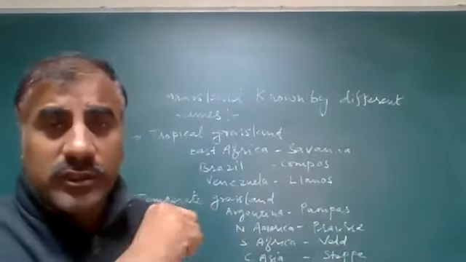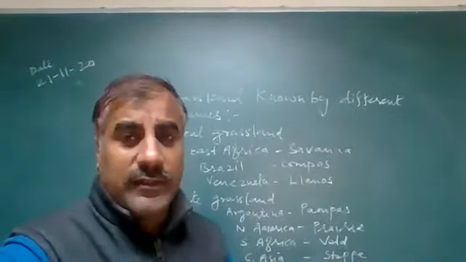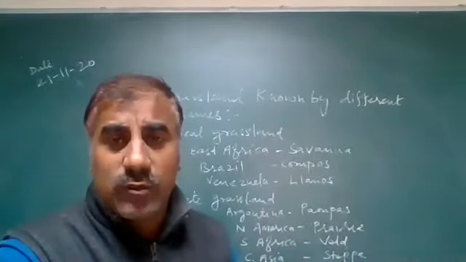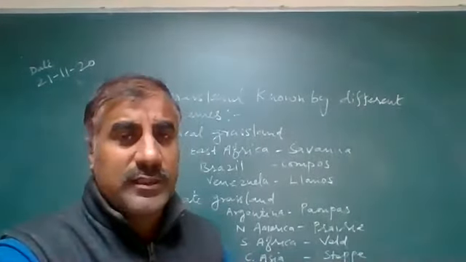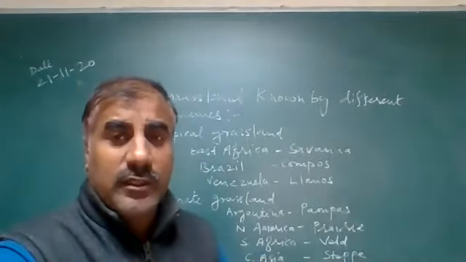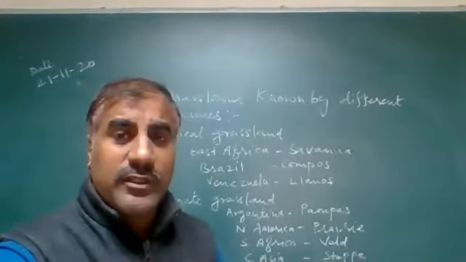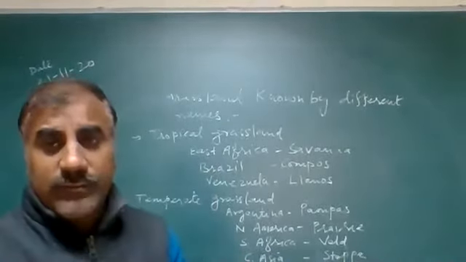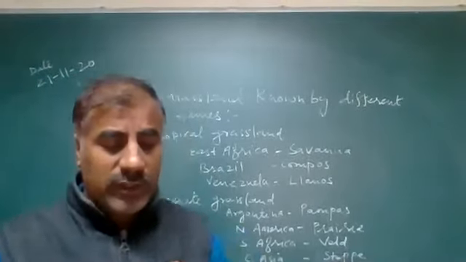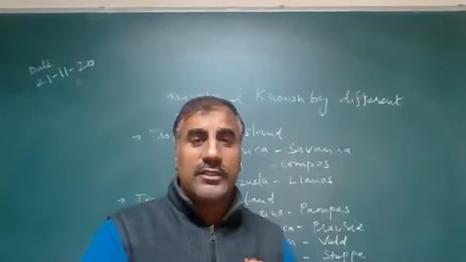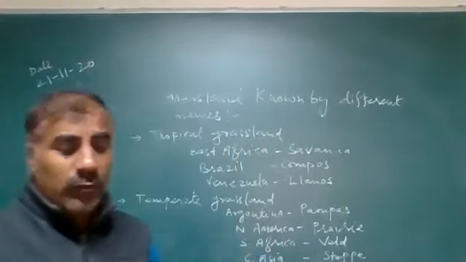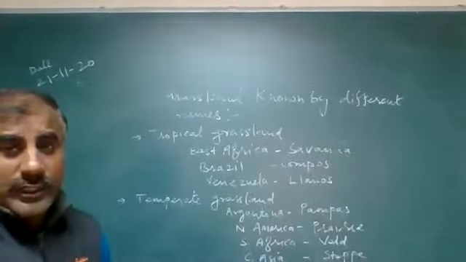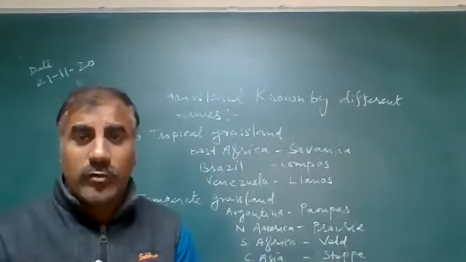Now we are going to discuss the grassland. So dear student, grasslands are of two types, tropical grassland and temperate grassland. Tropical grasslands are found in the tropical areas, close to the equator or extending nearby the equator. This vegetation grows in areas where moderate temperature and a low amount of rainfall are found.